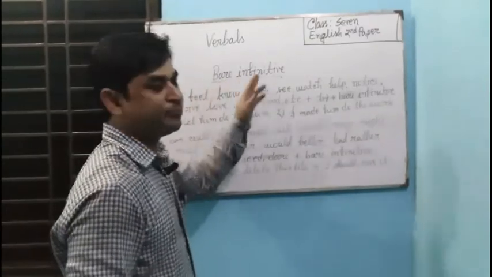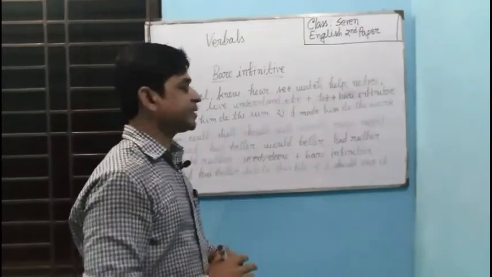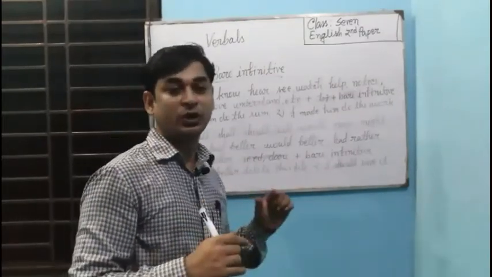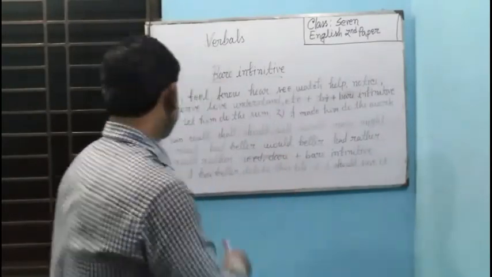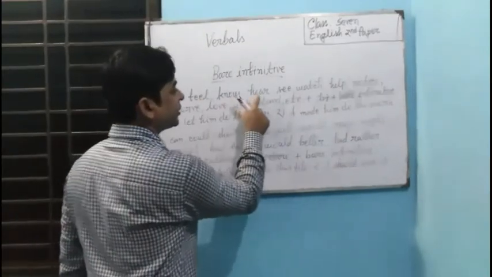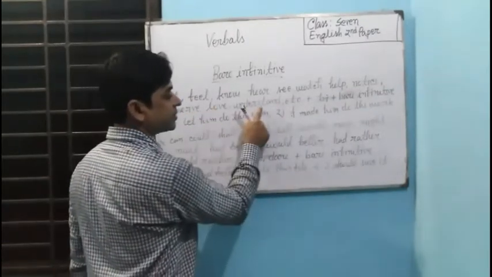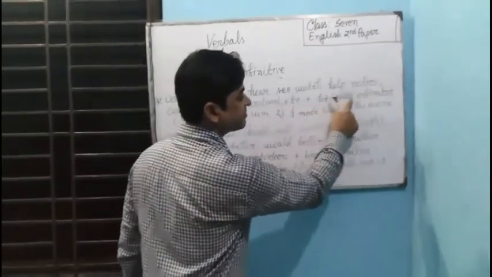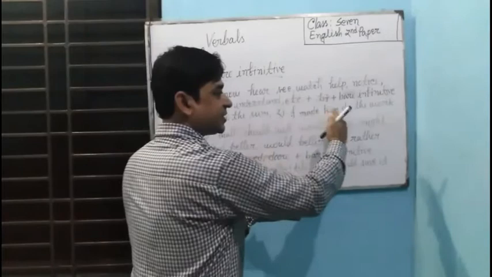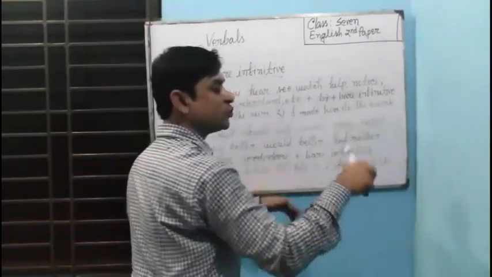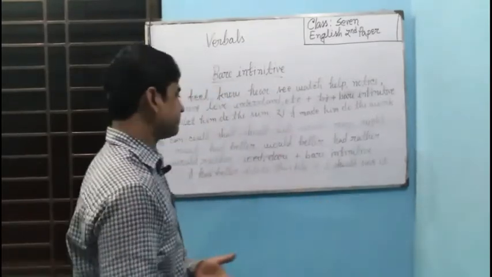Let's talk about bare infinitive. Bare infinitive is a kind of infinitive where you will not see to. To will be omitted. It will work as infinitive, but to will be omitted. Let, feel, know, hear, see, watch, notice, observe, love, understand, etc. plus object plus bare infinitive. That means if you get this verb and after that an object, you have to use bare infinitive, that means to will be omitted, but it will work like infinitive.